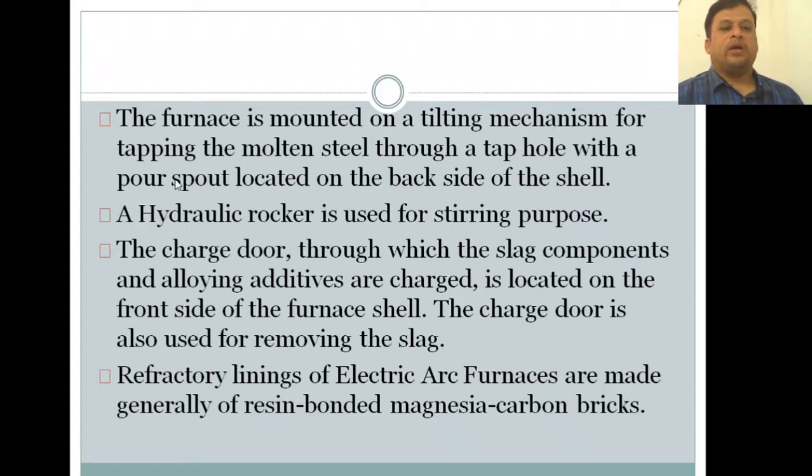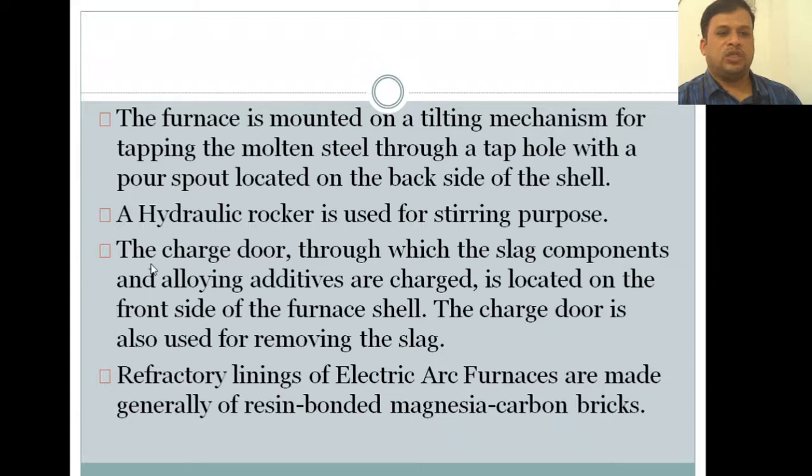The hydraulic rocker is used for stirring purposes. Stirring means the melted steel should be rocked, or shaken sometimes, so that the molten steel will be collected easily in the ladle.